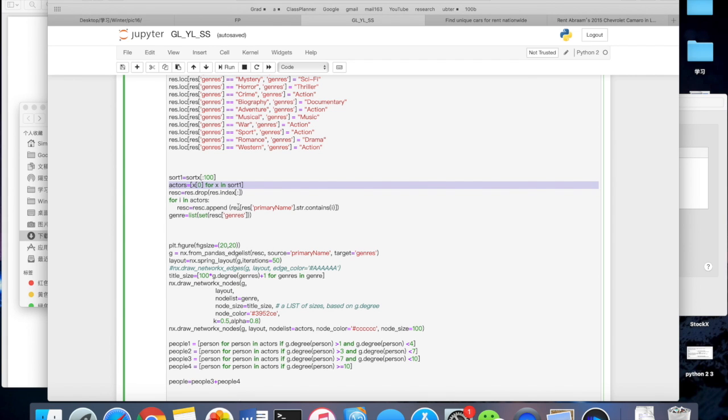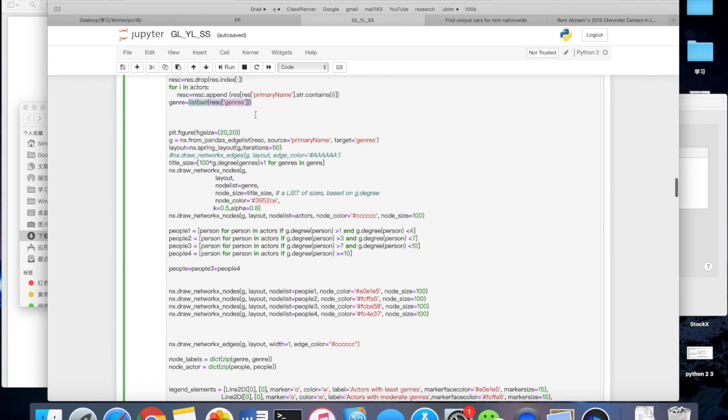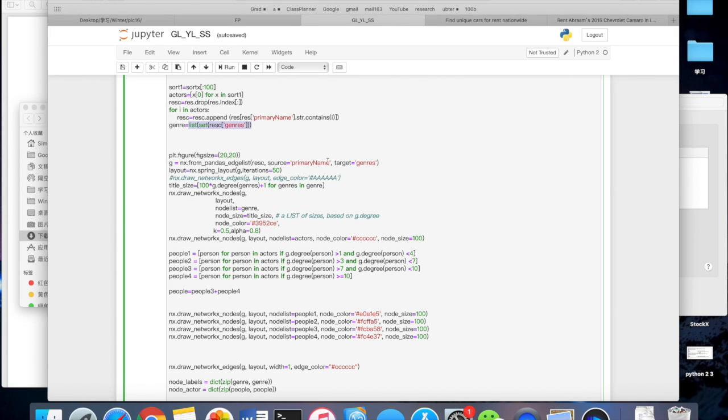And then we used list and set to make sure that all the genres are unique, so we know how many genres there are. And then we started to create the graph. So we first set the size to 20 by 20 because it's a really simple graph, so it doesn't need a lot of space. And then we imported the edge list from the data frame we just created, using only primary name and genres because that is what we are interested in.